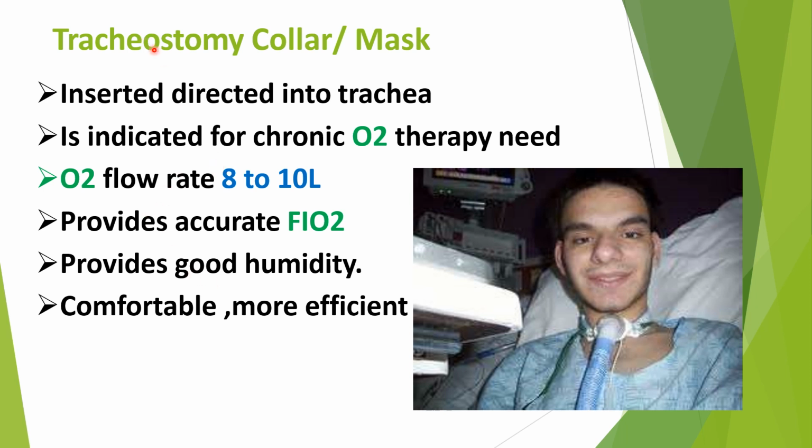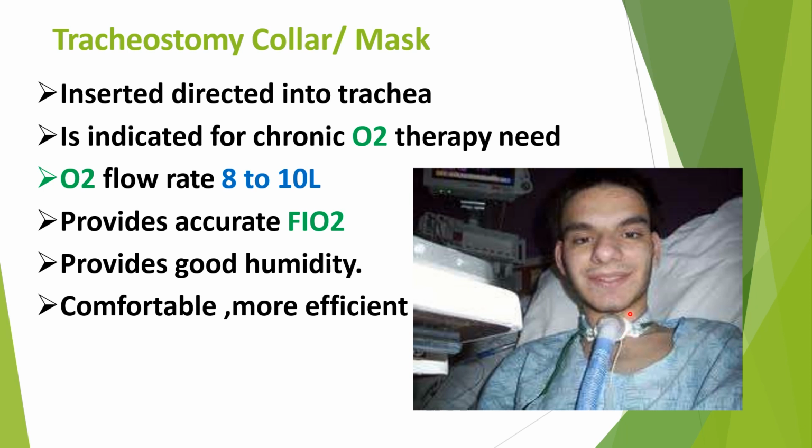And one more oxygen delivery method is the tracheostomy collar or mask. So this is the tracheostomy collar. It is inserted directly into the trachea, and it is indicated for chronic oxygen therapy.